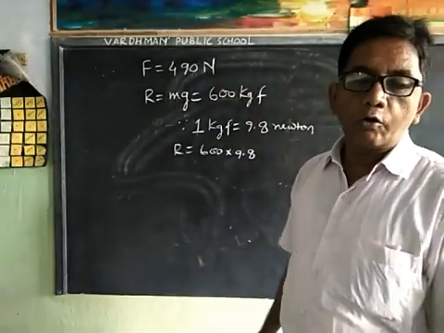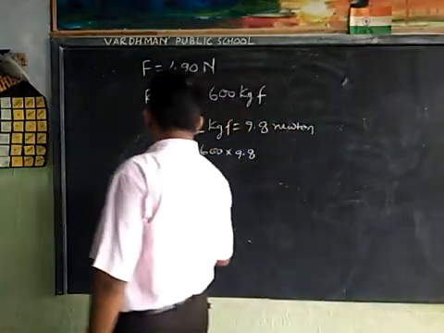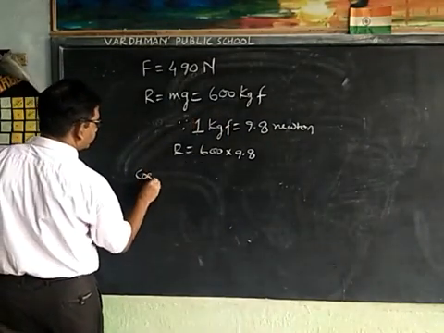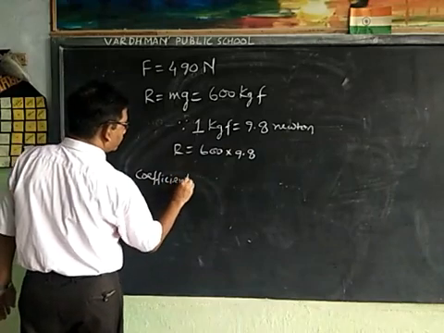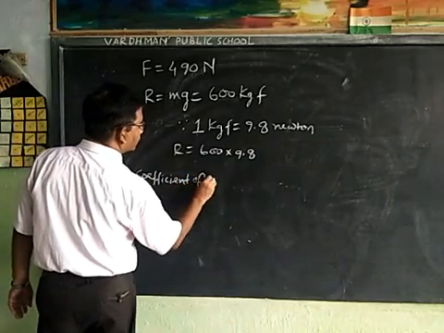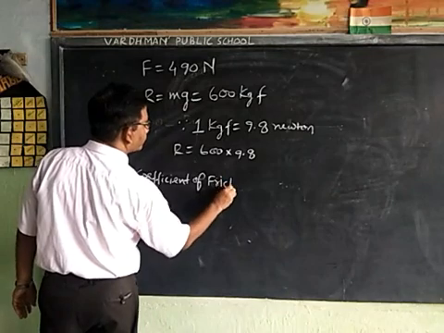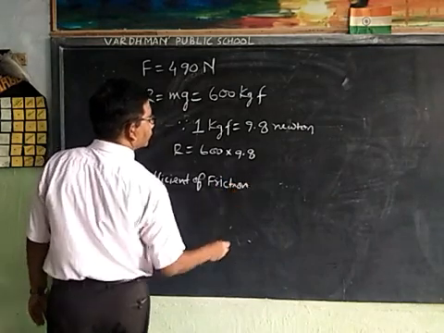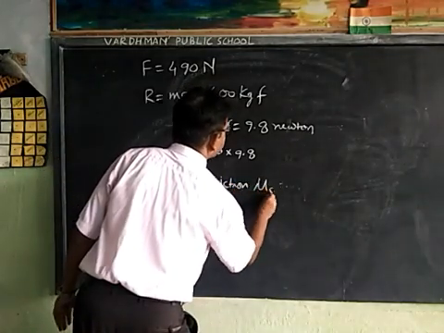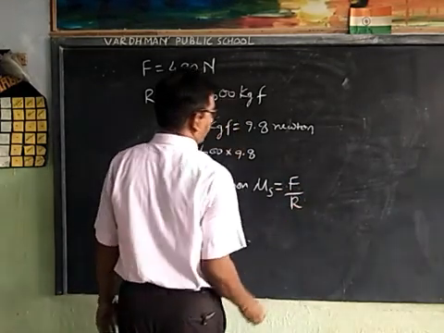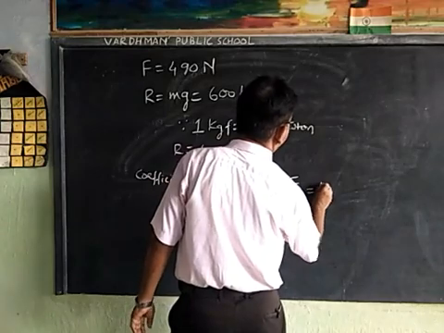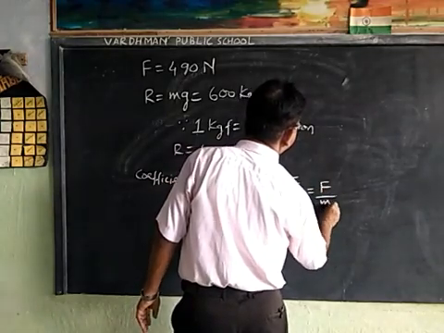Now we know the coefficient of friction, that is mu s, is equal to F upon R, which we can also write as F upon mg.